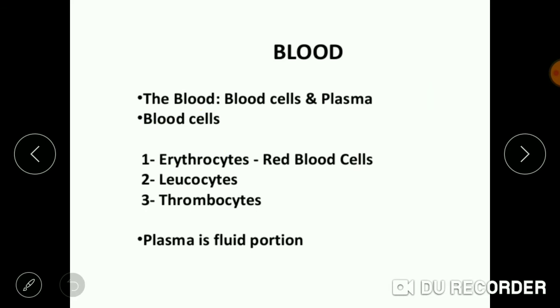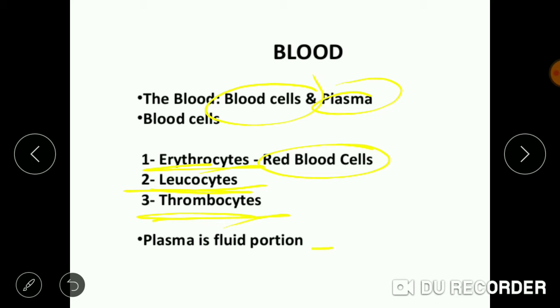We'll talk about the liquid medium first. We'll talk about the blood first. So the blood consists of blood cells and plasma. Blood cells are of three types. First one is RBC, next is WBC, and the third one is platelets. RBC is also known as erythrocyte, WBC is also known as leukocyte, and platelet is also known as thrombocyte. While the plasma is considered to be the fluid portion of blood.